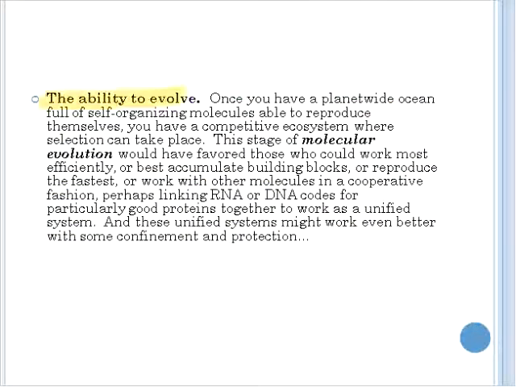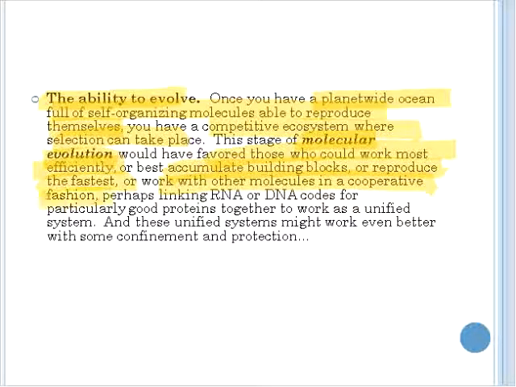And the ability to evolve. If you have a planet-wide ocean full of self-organizing molecules that can reproduce themselves, you have a competitive system where selection could take place. This stage of molecular evolution would have favored those that could work most efficiently, best accumulate building blocks, reproduce the fastest, or work with other molecules in a cooperative fashion, possibly linking DNA and RNA together. These unified systems might work even better with some confinement and protection.